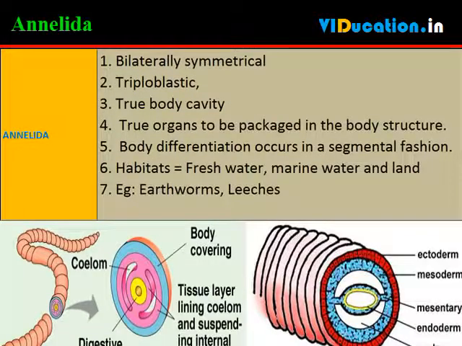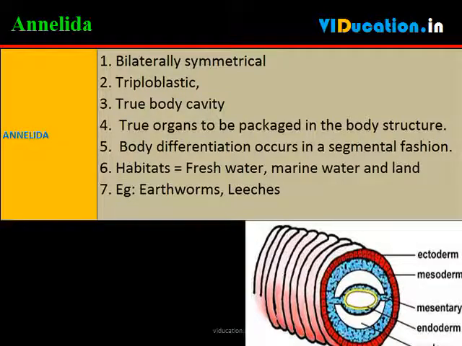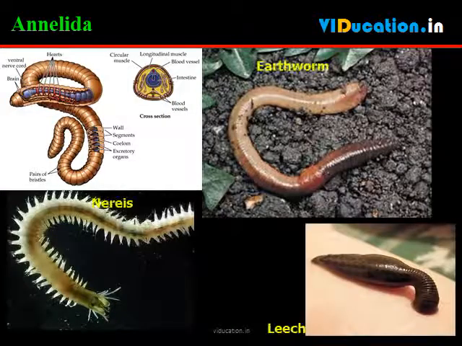Annelid animals are also bilaterally symmetrical and triploblastic, but in addition they have a true body cavity. This allows true organs to be packaged in the body structure. There is, thus, extensive organ differentiation. This differentiation occurs in a segmental fashion, with the segments lined up one after the other from head to tail.